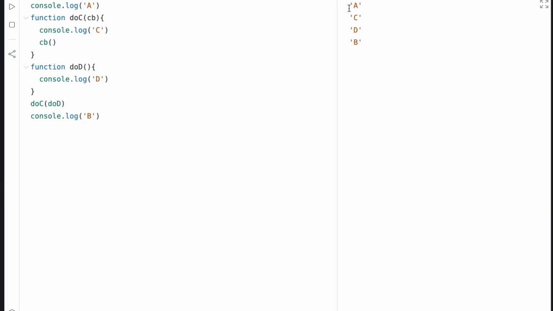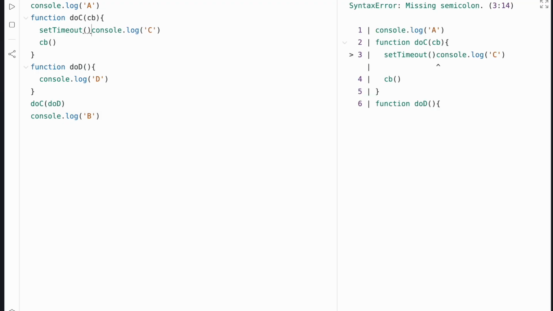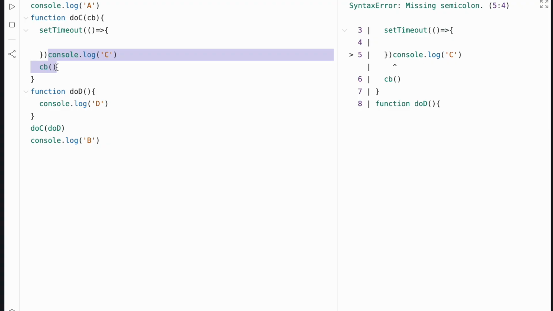If you take a look at the logs, you can see that it's still executed synchronously. We have A, then C, D, then B. Callbacks give us a way for our async functions to execute asynchronously, and let us know when one is done before the other one runs. I'm going to simulate an async function here. Something like, let's say we had an API request. For instance, it should have done something like this. Let's go.